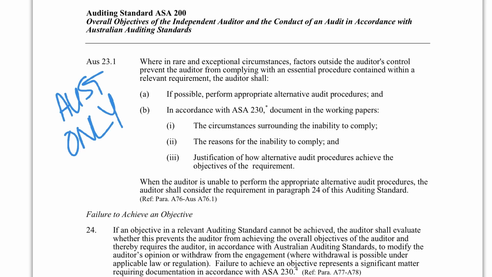And if we fail to achieve an audit objective, we shall consider whether it prevents the auditor from being able to do the audit overall, and we might have to give an opinion that recognises that or withdraw from the engagement. So you'll notice here now there's the explanatory material. I'm not going to go through the explanatory material. You can actually go download the standard and read that for yourself. I've just gone through the key components.